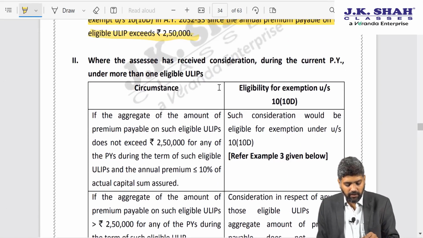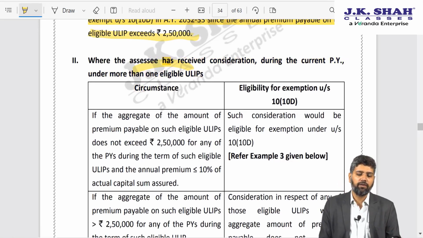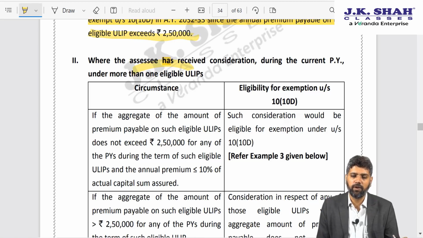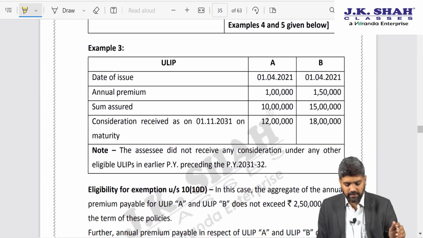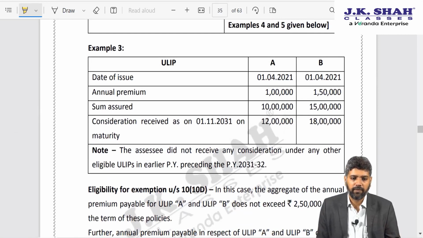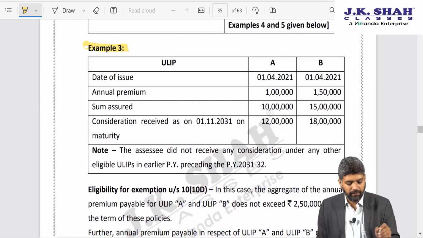Now comes the question when there are more than one eligible ULIP. I would request you, please do refer to that first question from November 22 RTP, because a detailed question which contains MCQs we have already solved, but still, just for emphasis, I am going through these examples as well. Now look at example number 3.